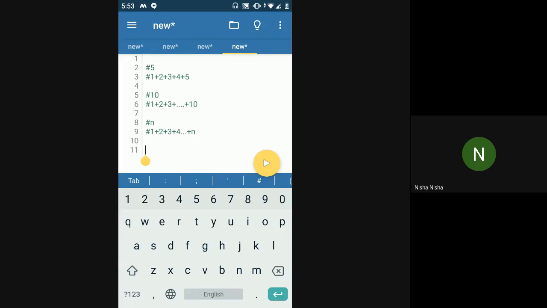You have a condition associated only when there is a while loop. When you don't have a condition, but when you know how many iterations are supposed to be done, what is the exact number of iterations, in that case you will use a for loop. So here let's say n. N is the input taken from the user.